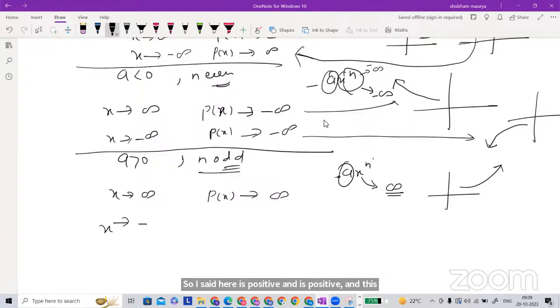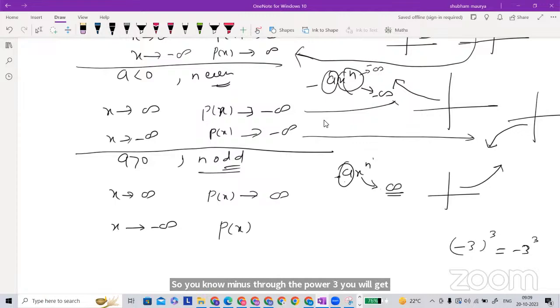But when x is negative, what is happening here? Px. So back to here. So x is negative, going to negative infinity, and here is odd. So you know, minus 3 to the power 3 you will get minus 27. So somewhere odd is there, negative is still negative.